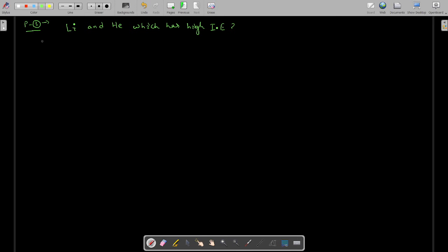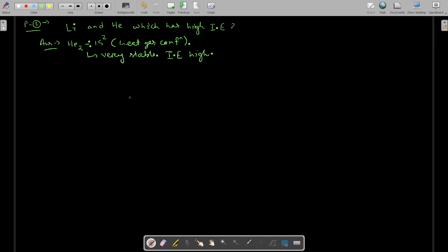This is so simple. We can say helium is configuration 2, so it is 1s2, so it is satisfying duplet, so it is inert gas configuration. If it is inert gas configuration, then this is very stable.